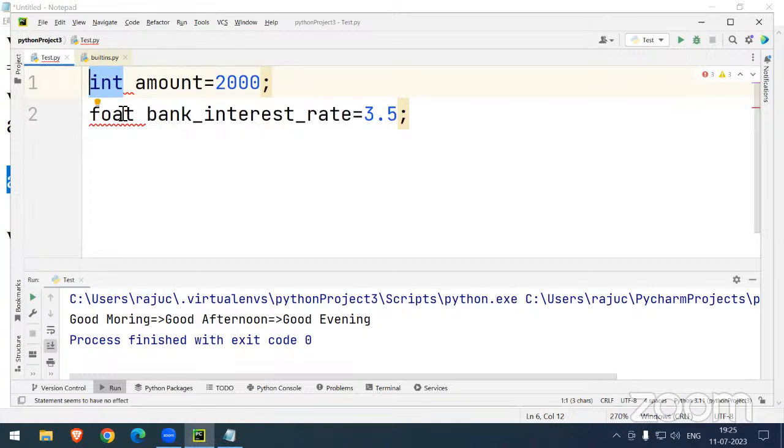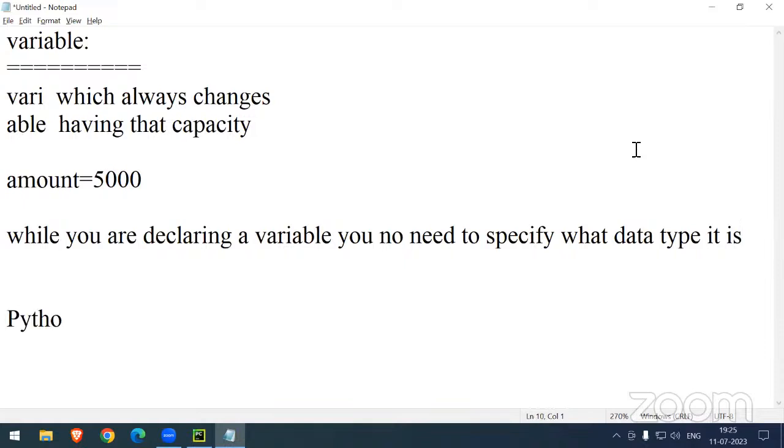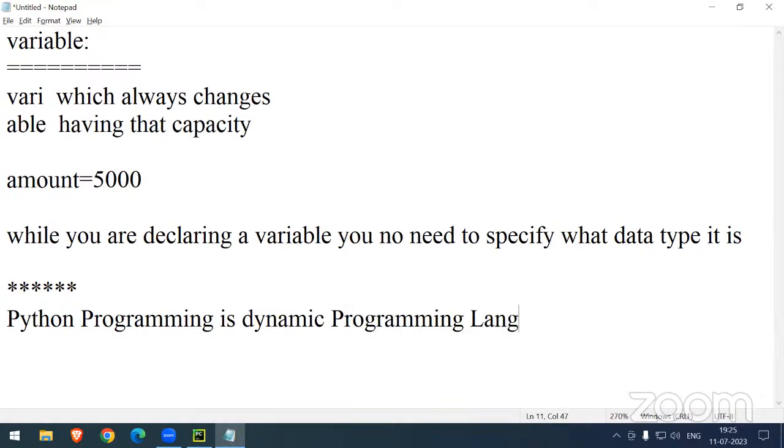Sir, suppose if you don't specify the data type, how will Python understand? See, we can call Python a dynamic programming language. This line is very important. Python programming is a dynamic programming language. How can you say it is a dynamic programming language, not a static programming language?